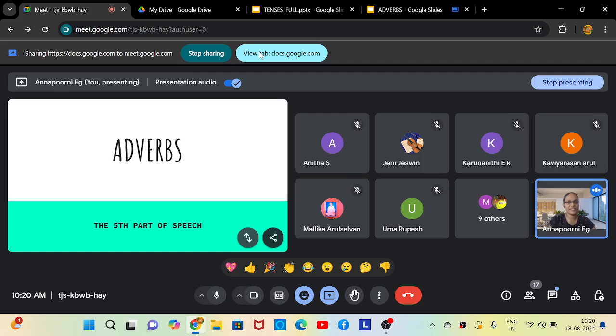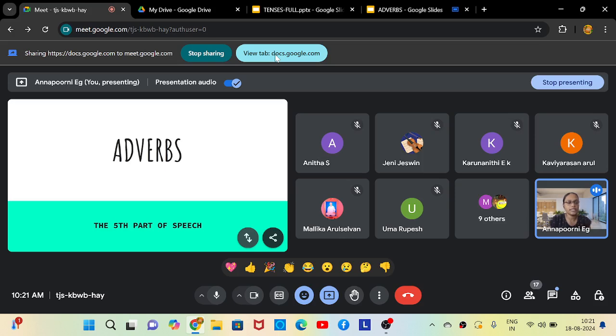After adverbs, we are going to start the tenses, because we know what a noun, a pronoun and a verb are, and if you are thorough with adverbs, then we can start tenses. Now let's look at what adverbs are. Adverb is, as I have mentioned, the fifth part of speech. In some books you will learn it as the fourth part of speech, but basically we study this as the fifth, because if we study in the order noun, pronoun, verb, adjective and adverb, adverb comes in the fifth place.